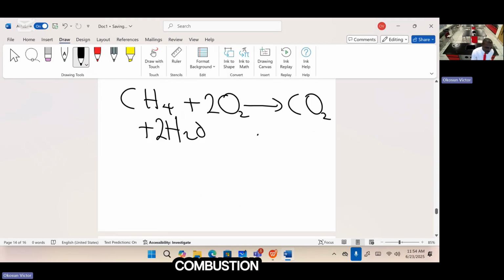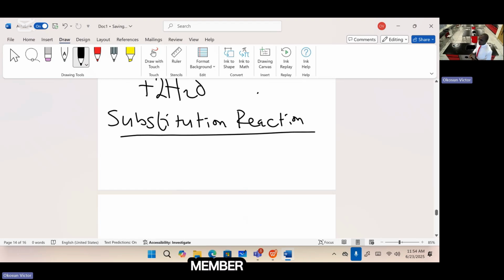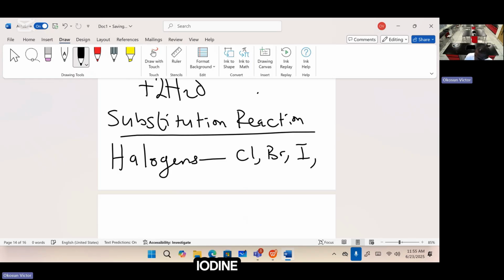Now, after combustion reaction, we have a substitution reaction. What do we mean by substitution reaction? This is when a member of alkane exchanges its hydrogen with another atom. In an alkane molecule, the hydrogen is replaced by another atom, usually by halogens. At this point, you should know what I mean by halogens. Halogens are group 7 elements: chlorine, bromine, iodine. Mostly, these are the ones we use.